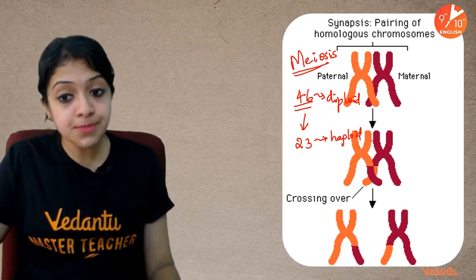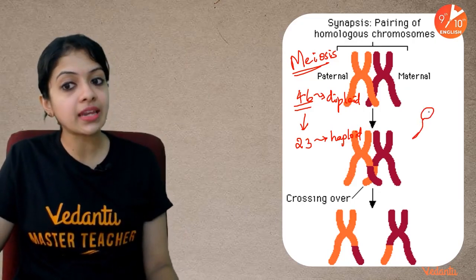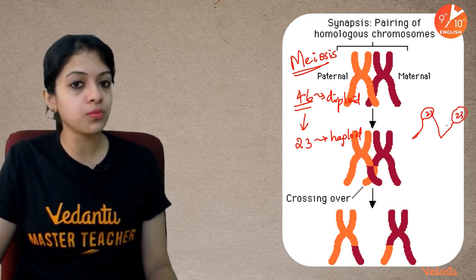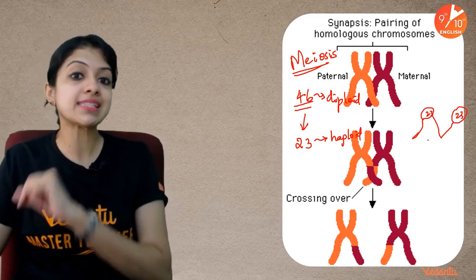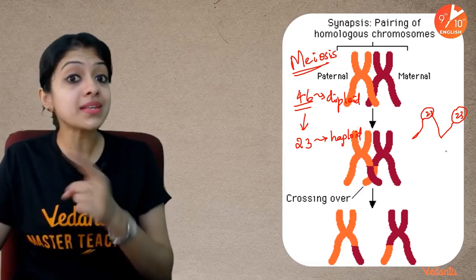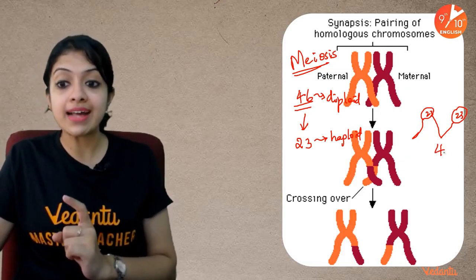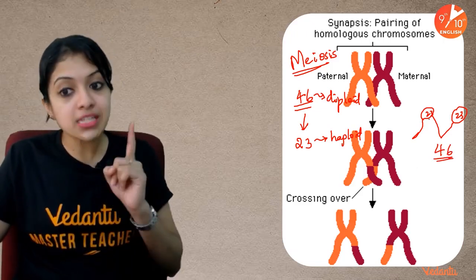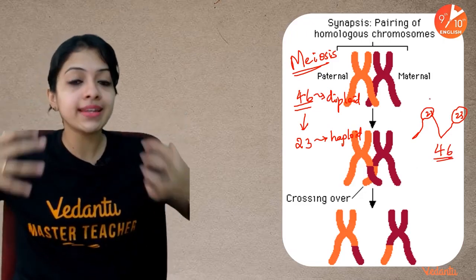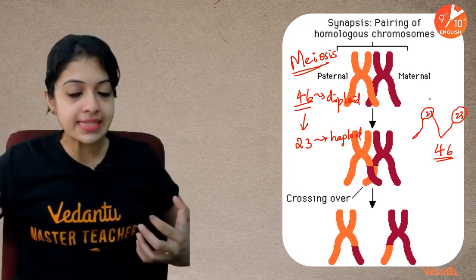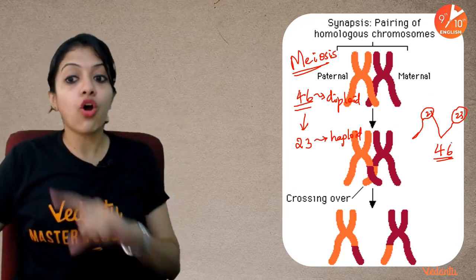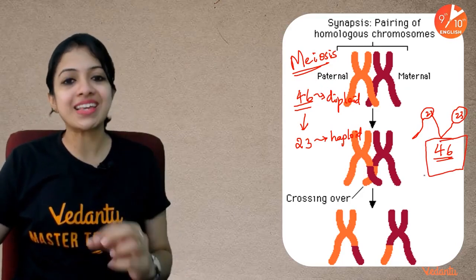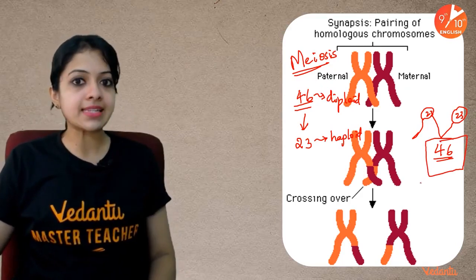So a sperm carrying 23 chromosomes and an ovum carrying 23 chromosomes, when they fuse together at the time of fertilization, form a zygote cell which has 46 chromosomes. It is because this haploid number is maintained in gametes that the typical chromosome number of a particular species is able to be maintained.